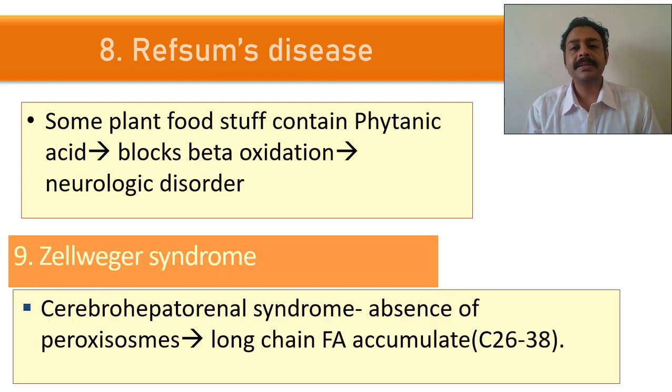Zellweger syndrome is also called cerebrohepatorenal syndrome. There will be absence of peroxisome. What is the function of peroxisome? Very long chain fatty acids, carbon 20, 22, 30, 35, like that. When peroxisomes are not present, these very long chain fatty acids will accumulate. It's a storage disorder.